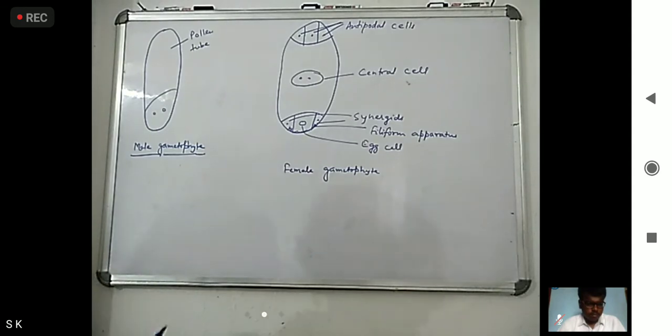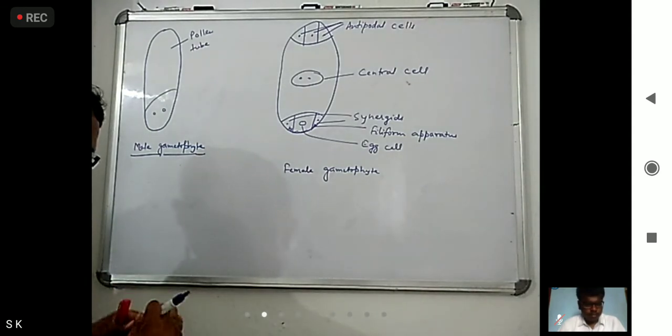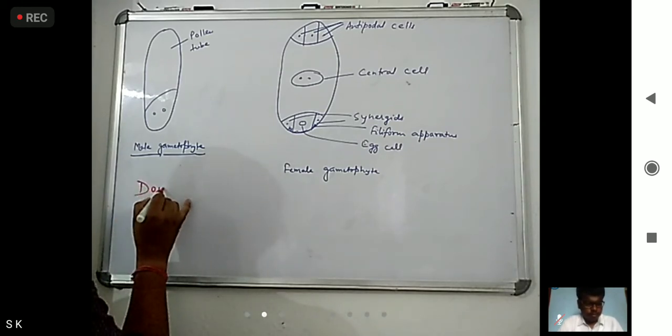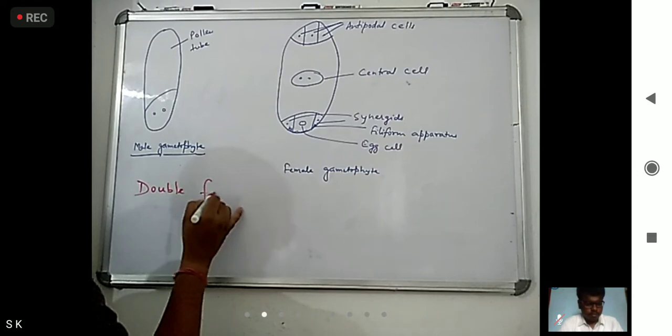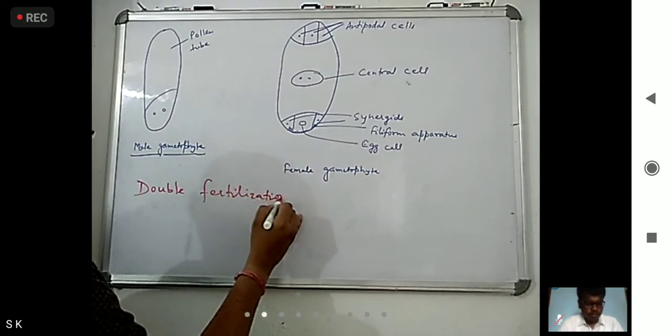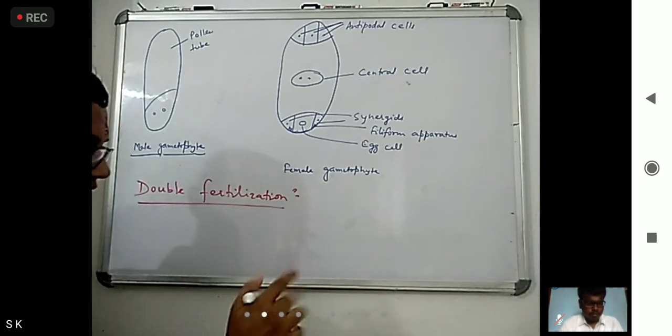Microspore. Now, what I told: double fertilization. Why double fertilization? Because here two types of fertilization occur.